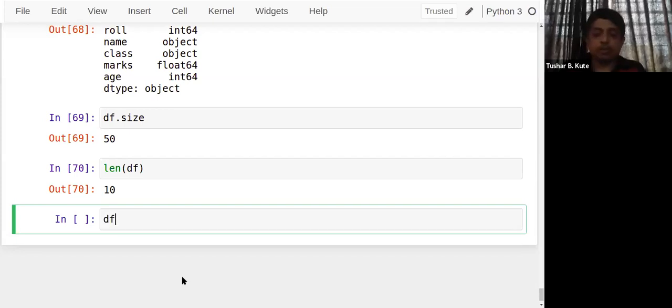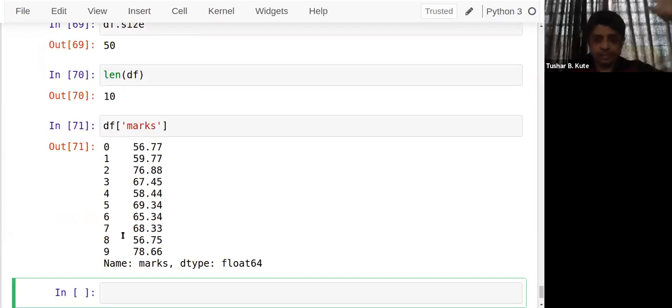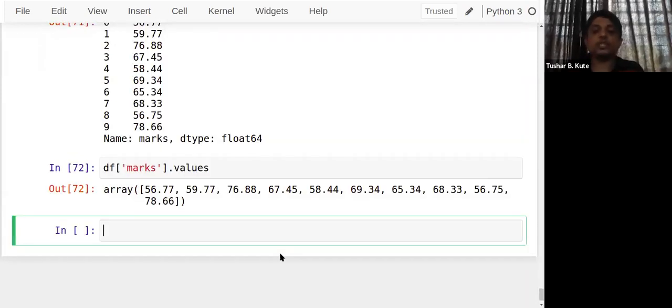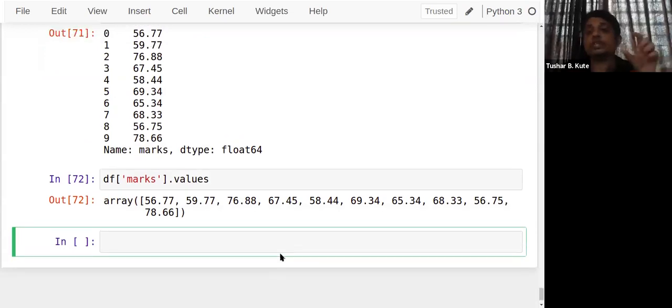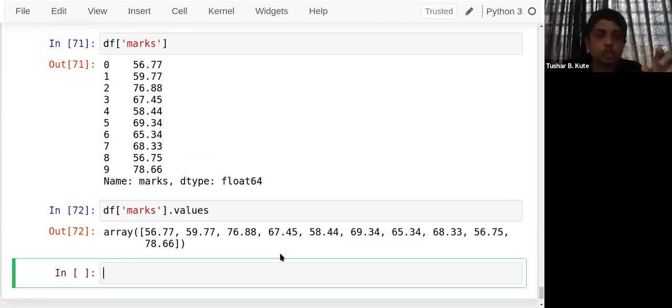So let's see, for example, df of marks. What is that? It's a series object. But I don't want that in series. I want that in array format, because data types play a very important role in data analysis. So see, values. Now you can see the output. Marks is shown as a series, and now if you write values, it will be put into array format.